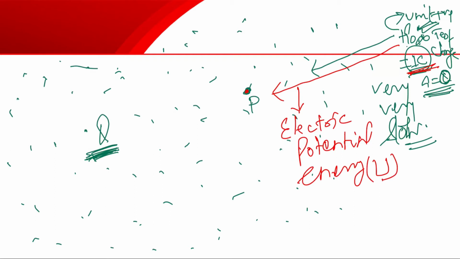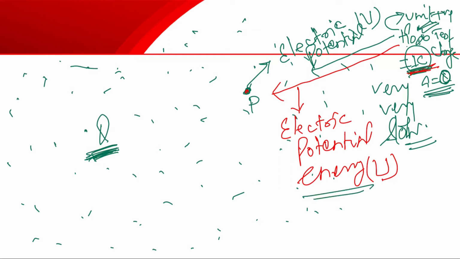And when we bring a 1 coulomb charge to this point P, then the energy stored is said to be electric potential. Let it be V. So this is the difference between electric potential and electric potential energy. Electric potential means bringing a 1 coulomb positive charge from infinity to a particular point against the electrostatic field. And electric potential energy is bringing any positive charge, other than 1 coulomb, from infinity to a particular point. The energy stored is said to be electric potential energy.